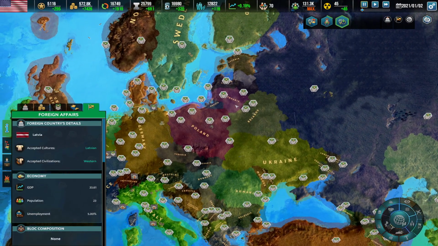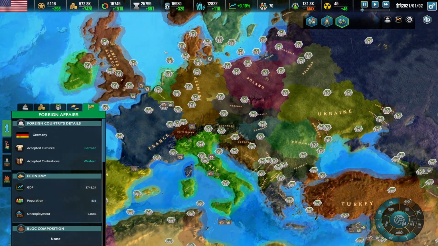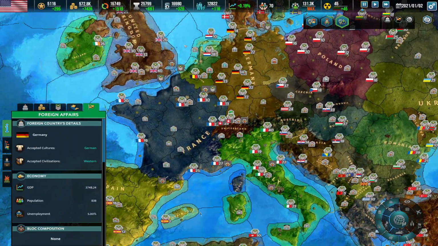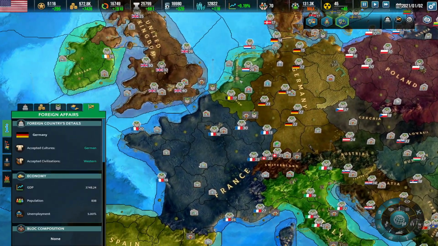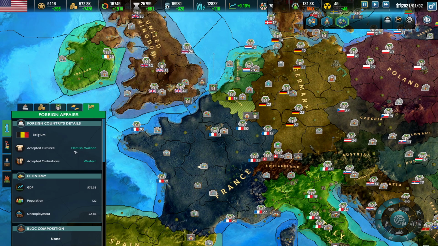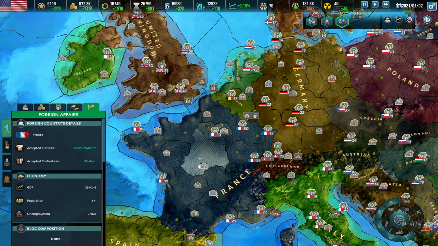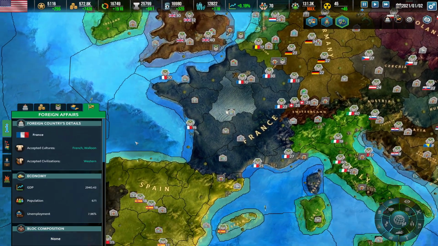Obviously here Latvian is Western. Here we have Lithuanian. Culture in Poland, we have Polish, German in Germany. And the interesting thing starts here. Netherlands is Dutch and Flemish. Belgium has been changed for Flemish and Walloon, which I would say that it is more correct. And here we have French and Walloon.